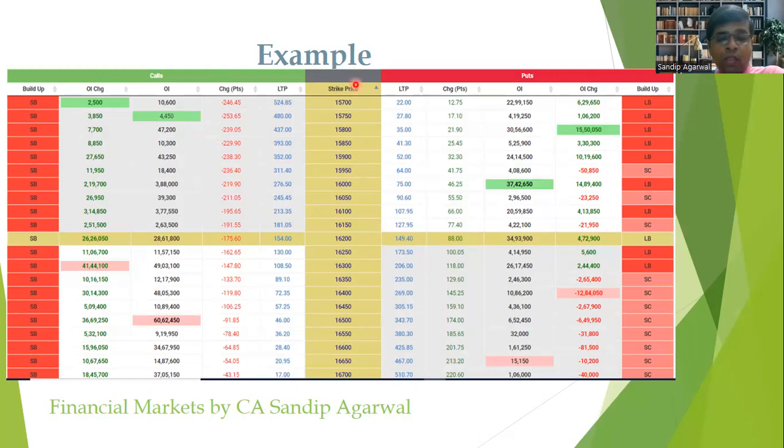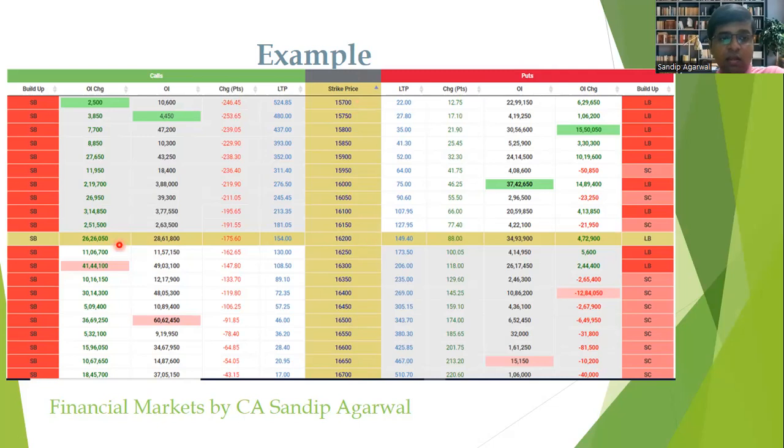In the middle where I have kept this pointer, this is the strike price of the underlying instrument Nifty. You can see the strike price starts from 15,700 and ends at 16,700. The middle strike price, which is entirely in gray color, 16,200, is the ATM, which is at the money. At the time when I took this screenshot, Nifty was trading at around 16,200.